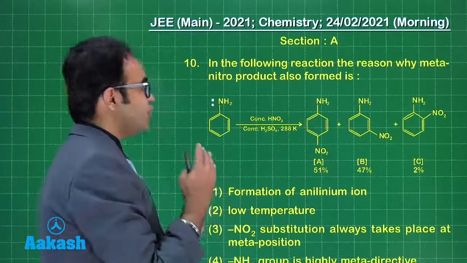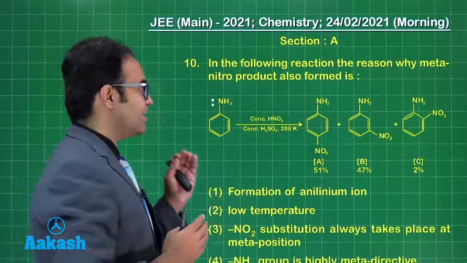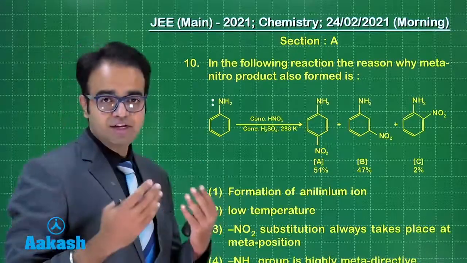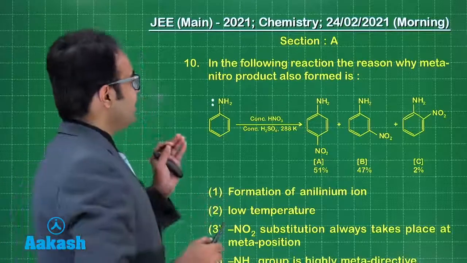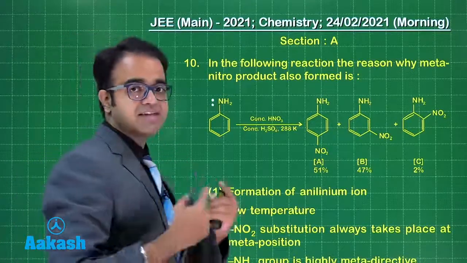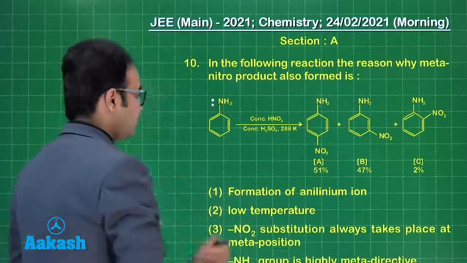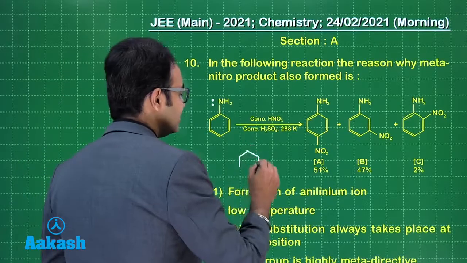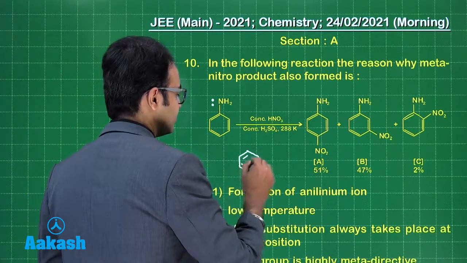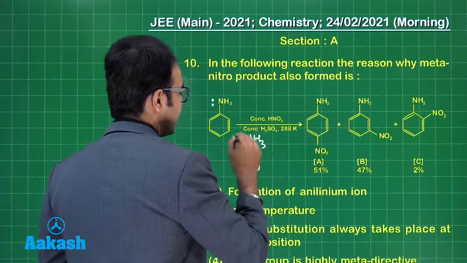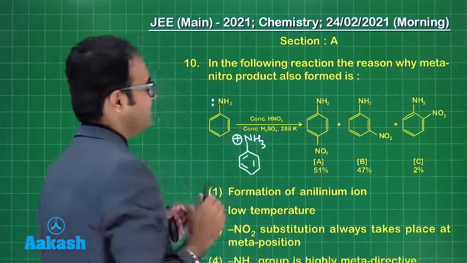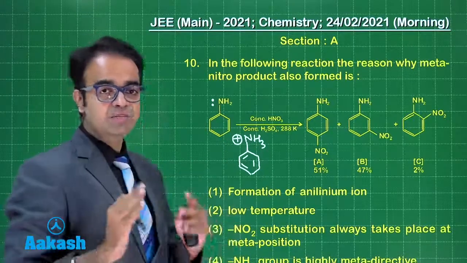Now here it will also act as a base with an acid. Once it is acting as a base, it will accept H+ and form the NH3+ ion, that is, it will give you the anilinium ion.